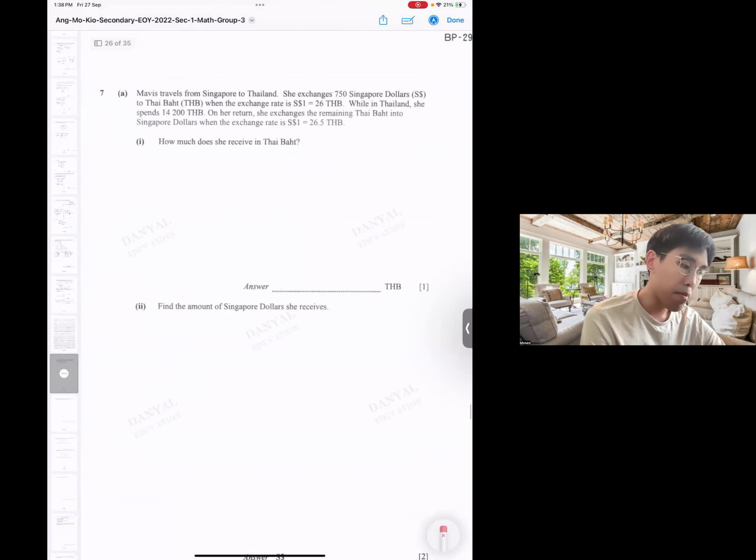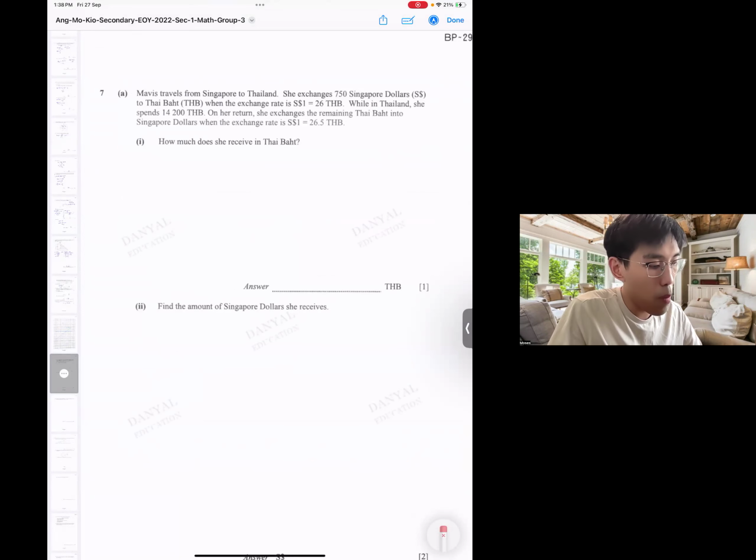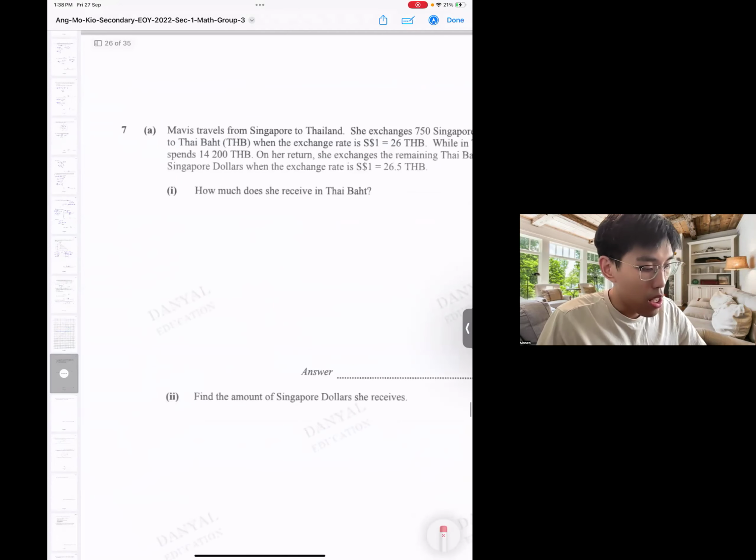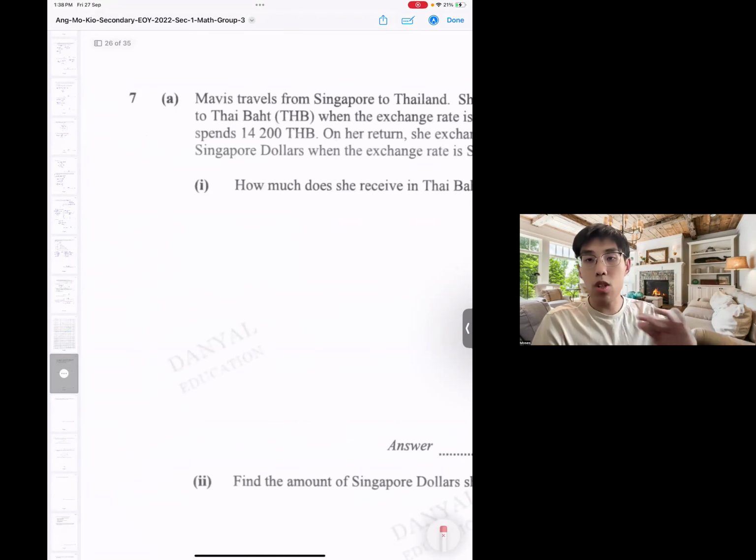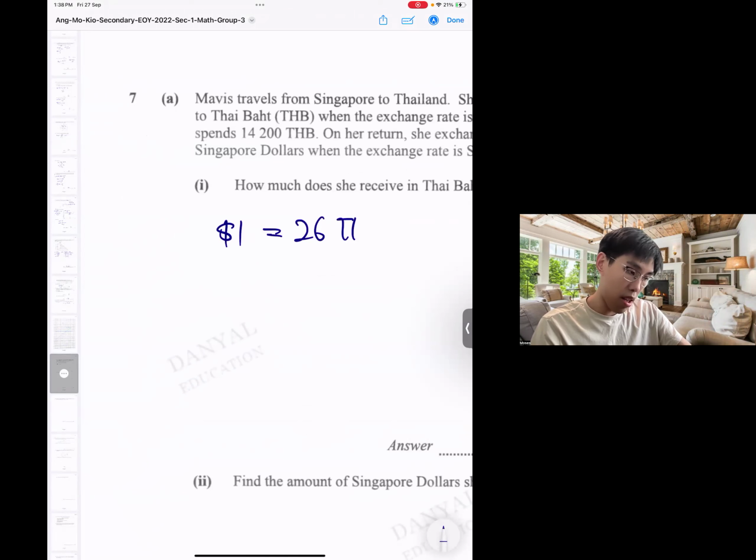Okay, next. Mavis travels from Singapore to Thailand. S$1 equals 26 Thai baht. In Thailand, she spent 14.2k Thai baht. Change the remaining Thai baht to Sing dollars. How much did she receive in Thai baht? So this one is just a rate question. Rate question, everything use L method. So Sing dollar 1 equals to 26 Thai baht.